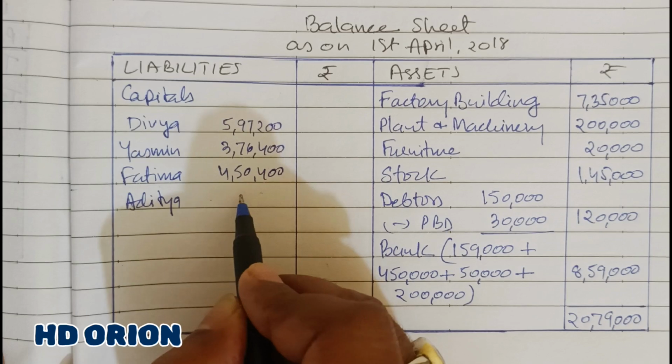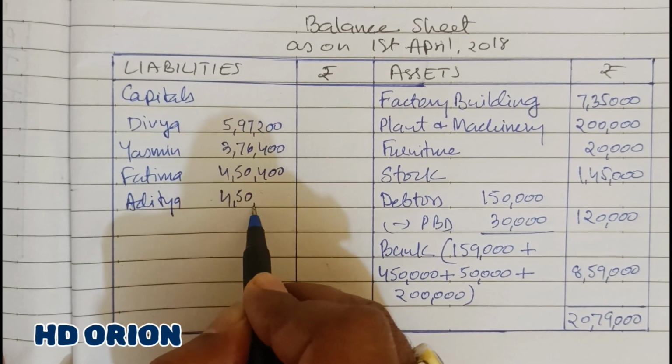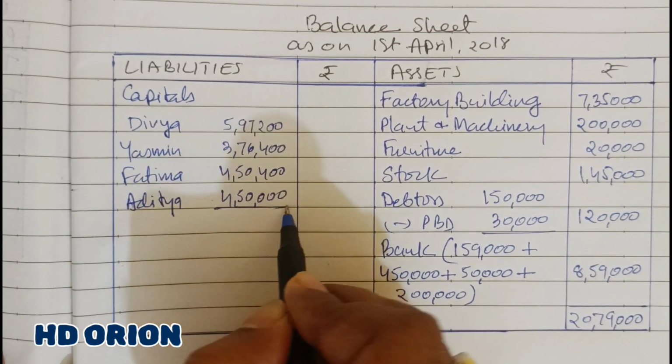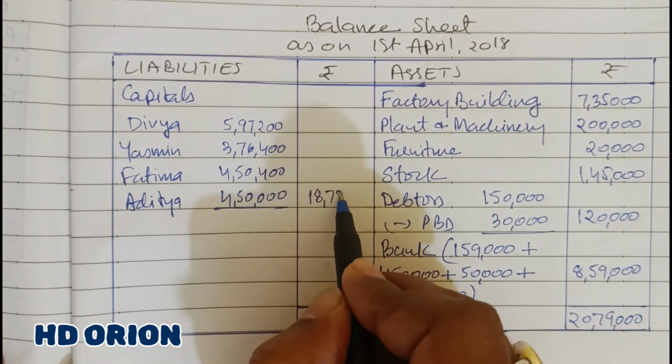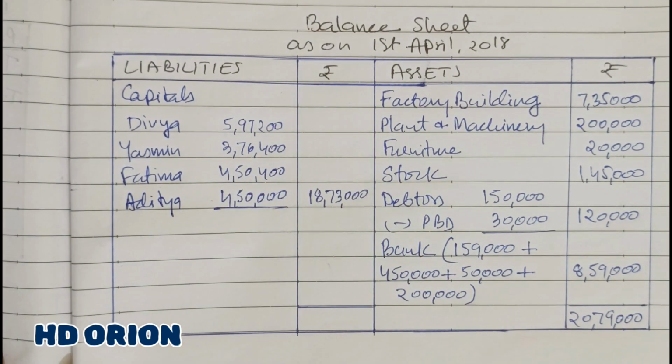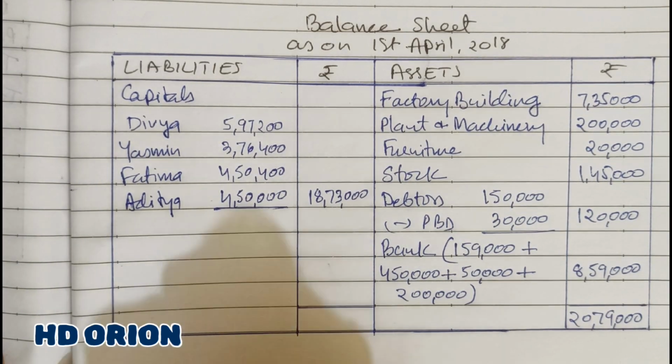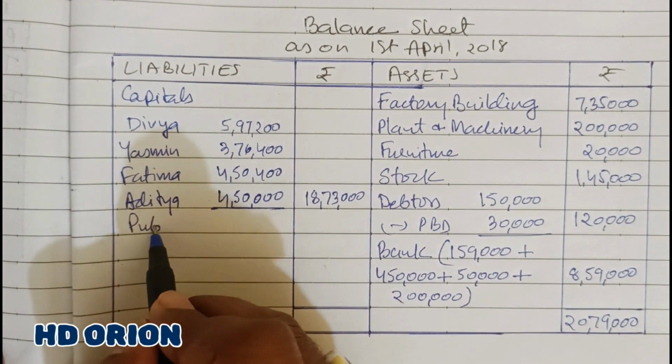New partner Aditya brought capital of rupees 4,50,000, grand total of which is rupees 18,73,000. Then there is public deposit, a liability.